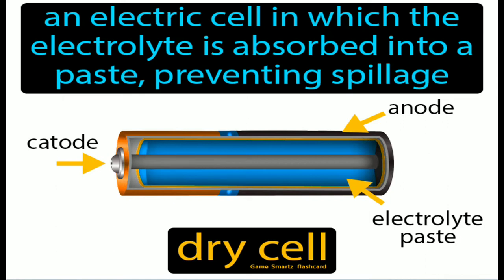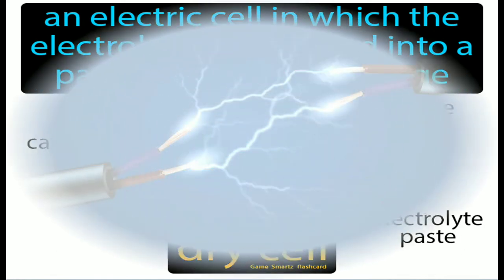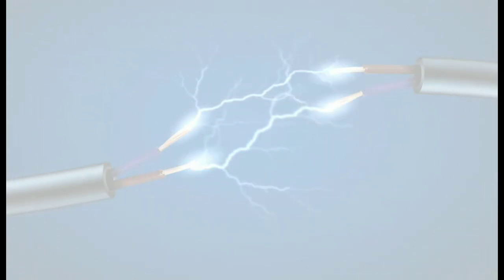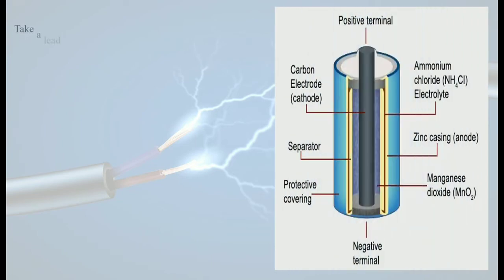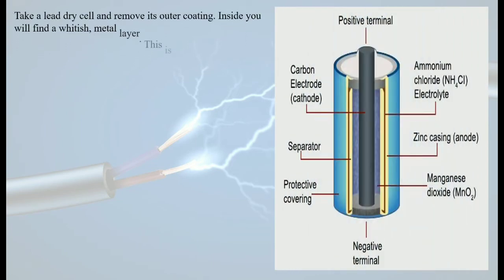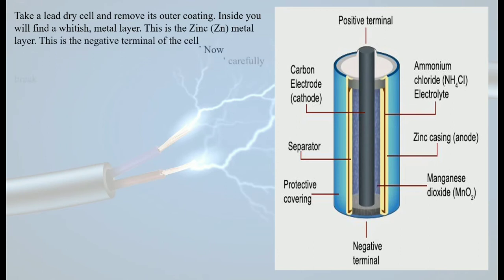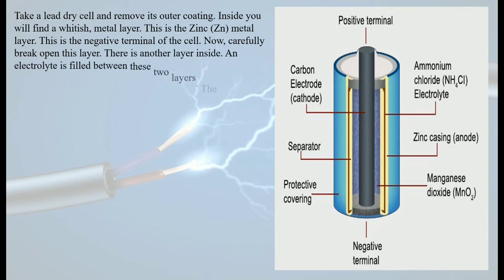Okay, so let's have a look inside this dry cell. What exactly is present inside the dry cell? You have to just look at the image here carefully. Now if you cut open the outer layer, the outer sheet of this dry cell, you will find a whitish metal layer, which is the zinc metal layer. That forms the negative terminal of the cell.